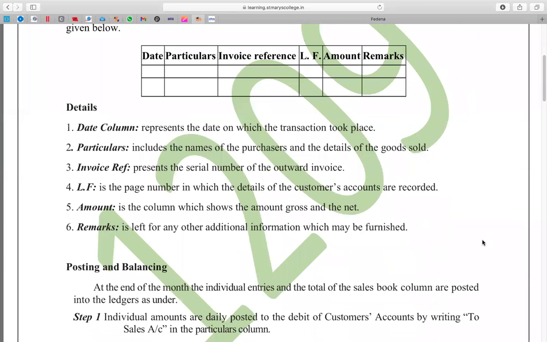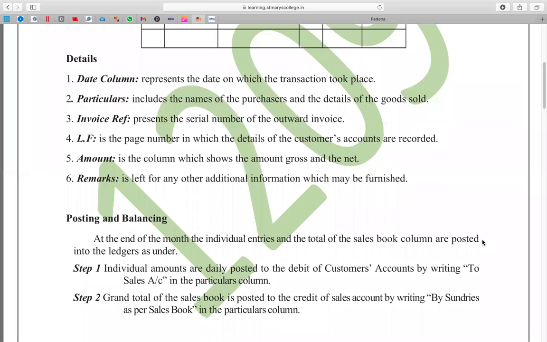Okay. Now look at this date column. What do you record there? You record the date on which the transaction is taking place. Number two, particulars. What do you write there? First, write the name of the customer who is purchasing your goods and the details of the goods you're selling to those customers or that particular customer. Number three, invoice number. Okay. Now there's no complication here. Outward invoice number you'll be recording here, and even if you don't write here, that's no problem.